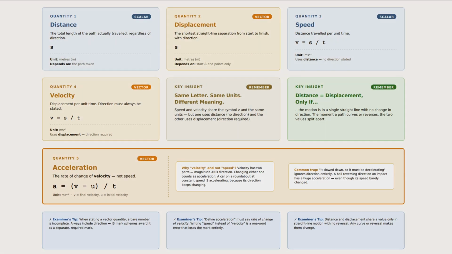And that's distance, displacement, speed, velocity, and acceleration. Everything on the sheet you're looking at right now.